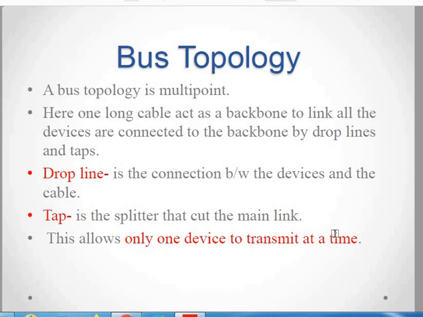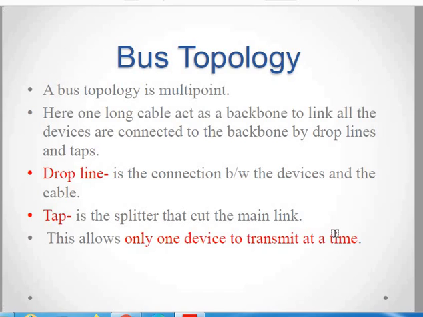Again, the best analogy for bus topology is your water distribution system, where a central pipeline is there, and from that pipeline you take a tap, and this tap takes a separate line to your home. This is another analogy for bus topology.